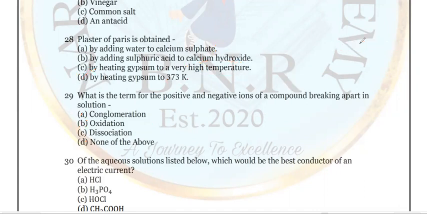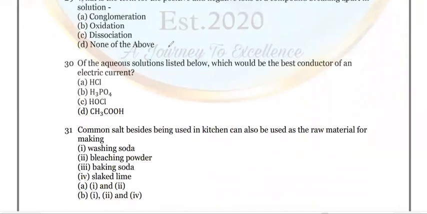Now look at question number 30. Which of the following aqueous solutions listed below would be the best conductor of electric current? We know very well, the best conductor of electricity is either a strong base or a strong acid. So here, the only option which we can select directly is HCl, strong acid. Is it right? CH3COOH is a weak acid, and there is no other option. The best conductor of electricity is only one, that is HCl.